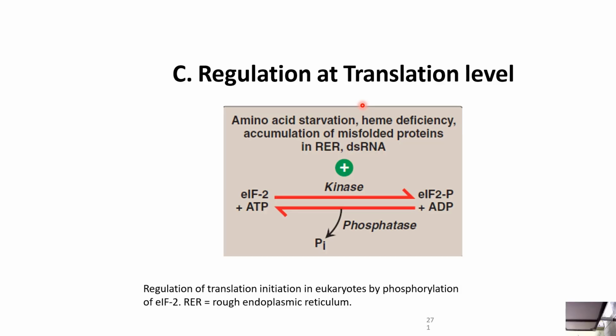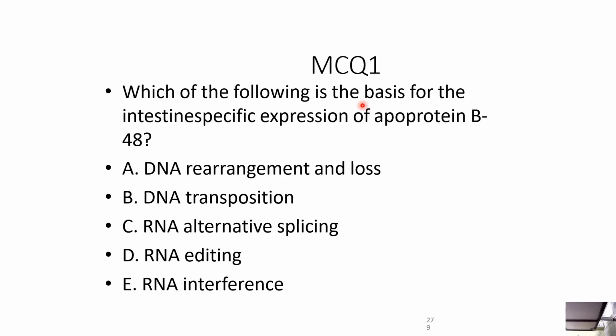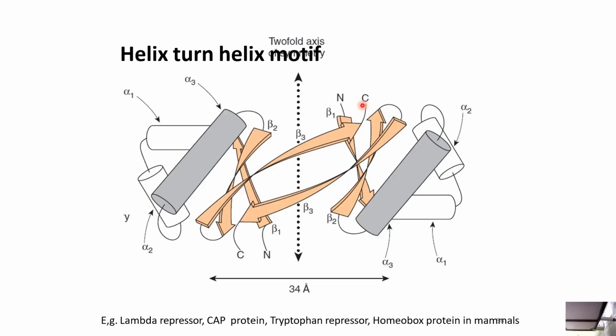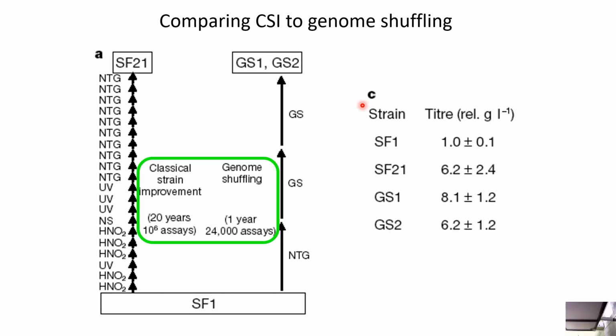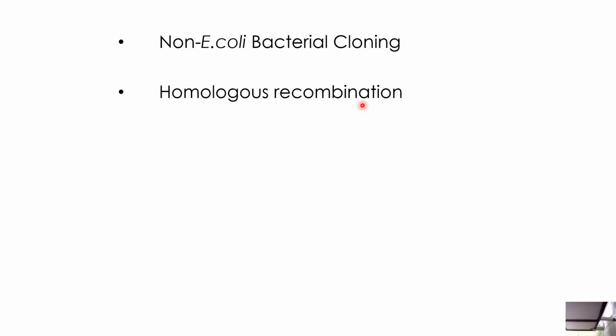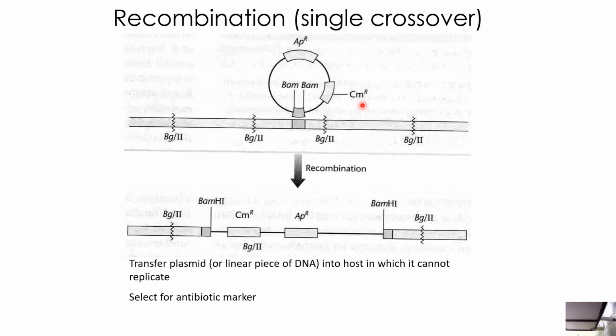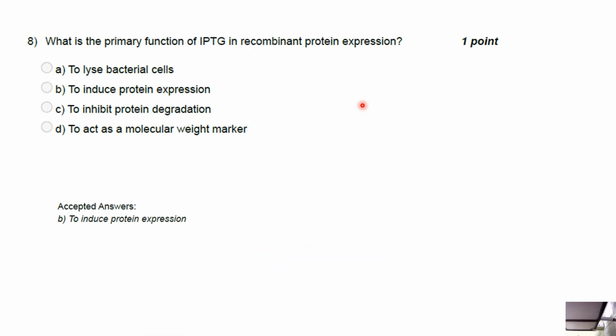Coming back to the question that we started with: what is the primary function of IPTG in recombinant protein expression? It is to induce protein expression. I'll wait for a few minutes. If you have any queries, you can ask me.